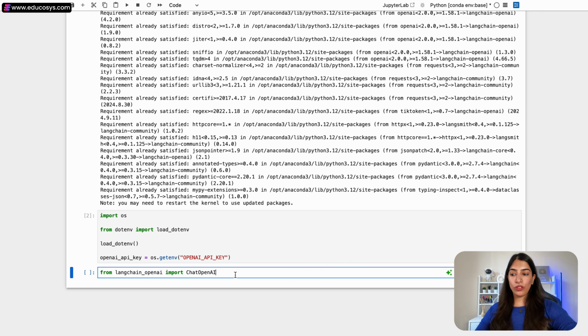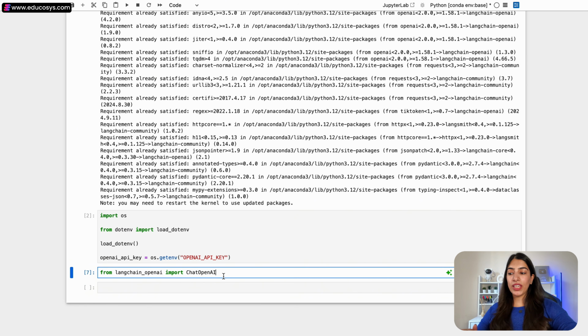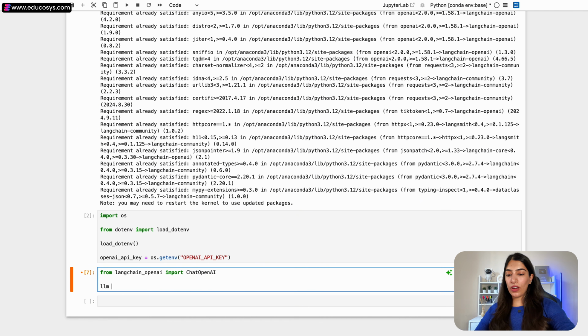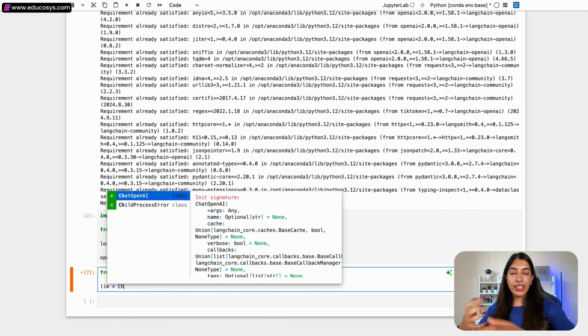So I'm importing ChatOpenAI. And we are done with this. We can finally get started with calling our LLM. So I'm calling it llm. You can call it anything. Most people call it llm. You can call it OpenAI LLM model. You can call it anything. So I'm calling this method ChatOpenAI to create our LLM.